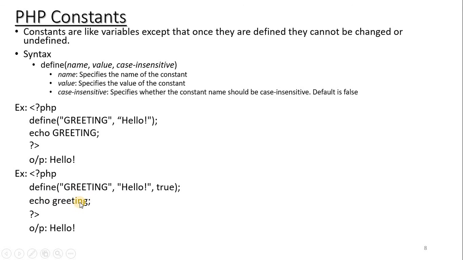How you can find out whether it is case sensitive or not depends upon the third parameter. If you are not mentioning any value, or if you are giving a false value, then it is case sensitive. So echo greeting, and hello will be printed as it is.